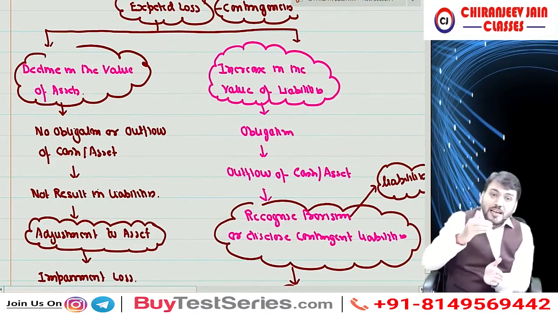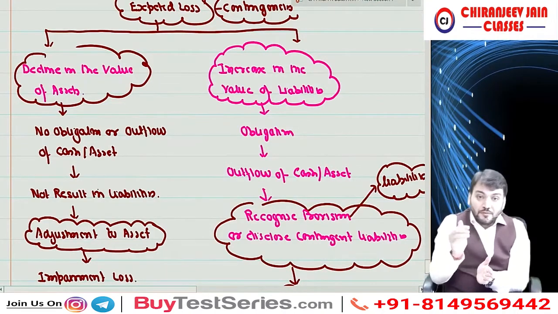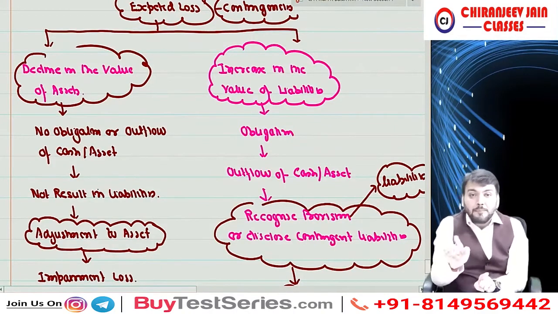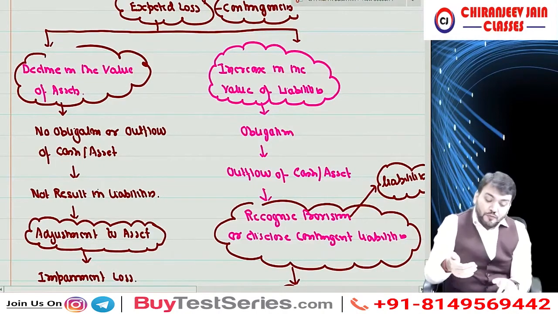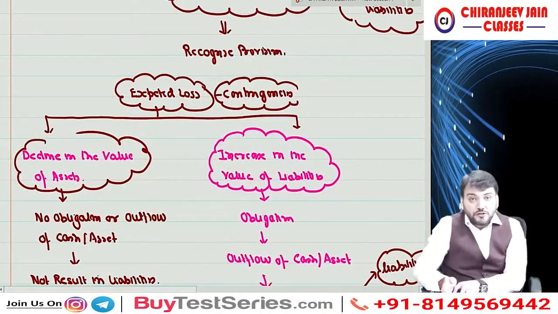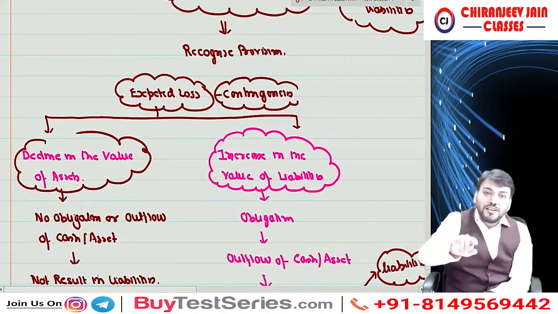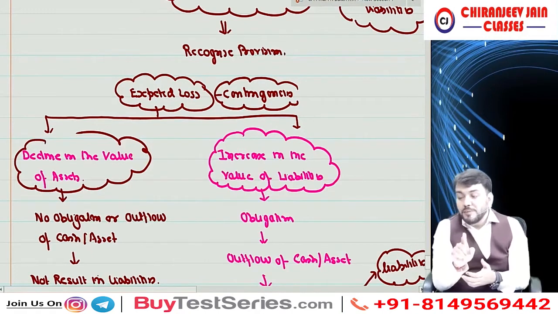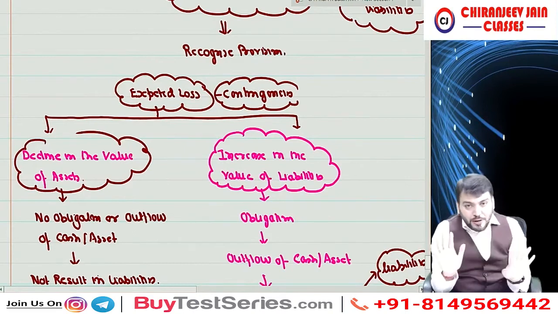Means now whenever we say impairment loss, that is also due to contingencies, but Ind AS 37 is not applicable for such loss. Correct? Means when I say expected loss, all the expected loss which we are discussing right now is due to contingencies only. Now you know the meaning of contingencies, correct? I hope now no doubt about this.